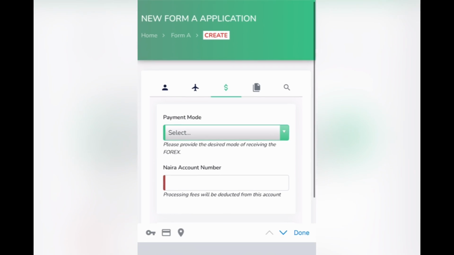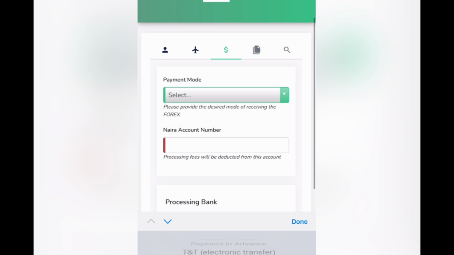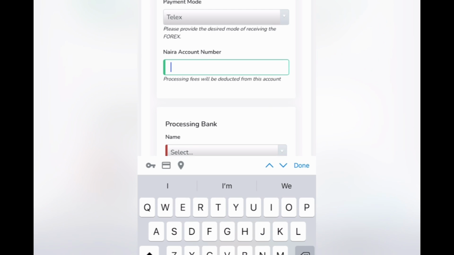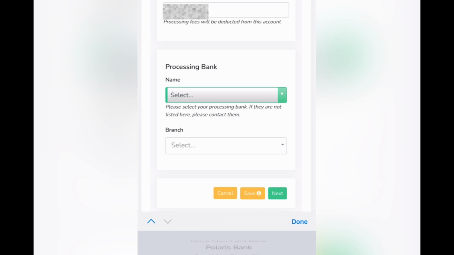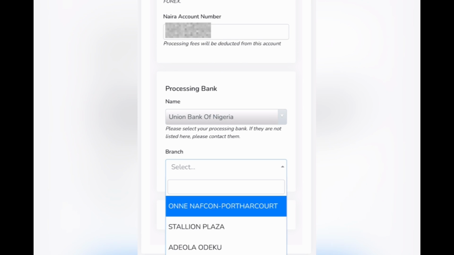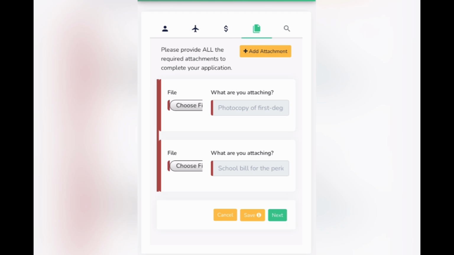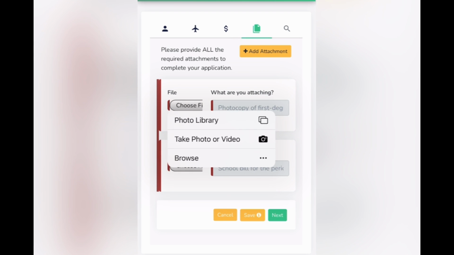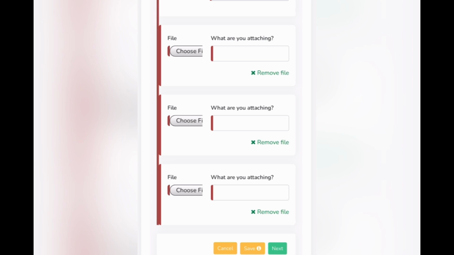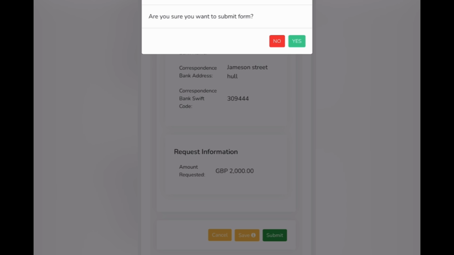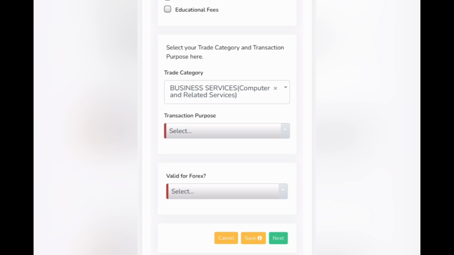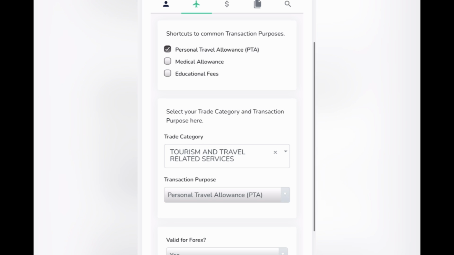Then it asks what payment mode it should be. If you are paying to school, it should be in telex so that you can have a telex copy. Then the account number you want them to debit, you will include it. Then which bank is the account number, you include it, and you choose a branch. Then this part, they will only give you 2 options, but you can go up and add more attachments, so you can attach as much as you want to attach. Immediately you attach, you preview, then you confirm yes. I didn't go far because I'm not trying to do anything. I just did this for example.